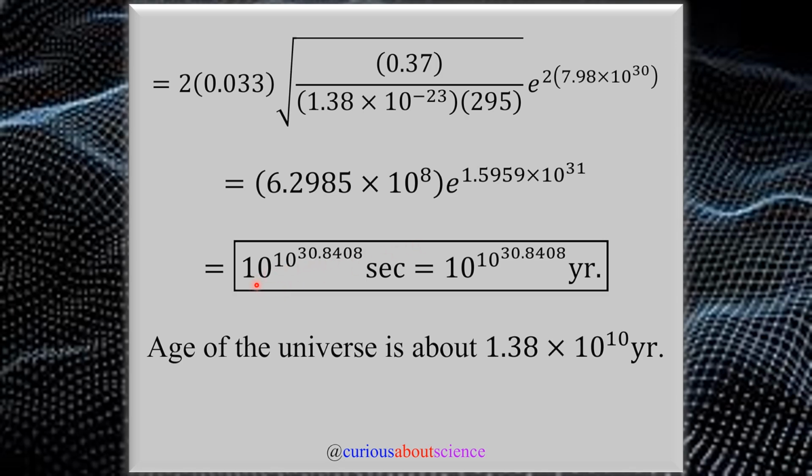We see we have 10 to the 10th power, but this 10th power is to the 30.8 power. And even dividing this by the amount of seconds in a year to convert it, which is about, let me verify, 31.5 million seconds in 1 year, doesn't even dent this number because of how big it is.